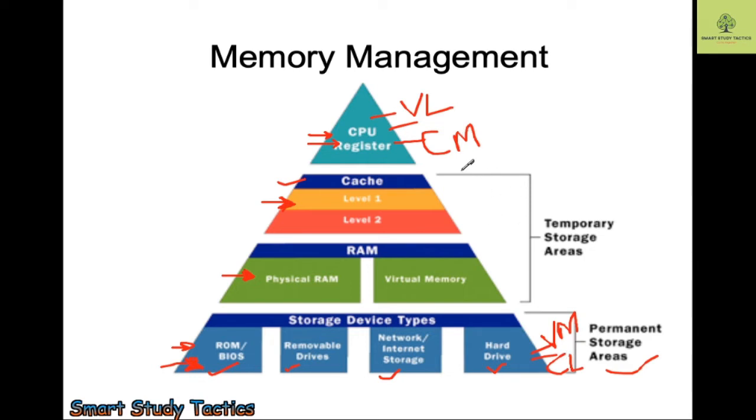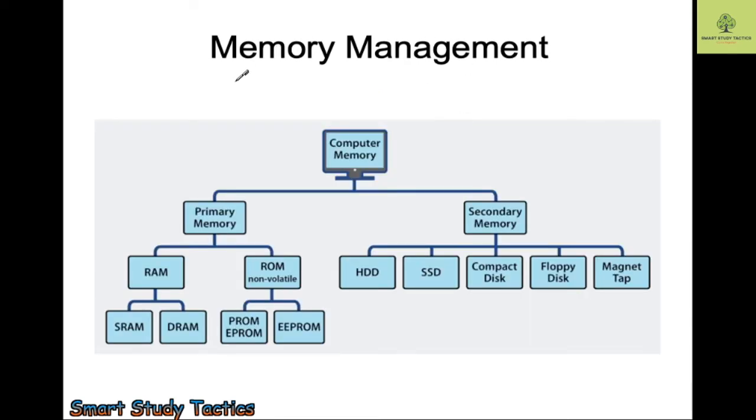So in this term you can understand the volume is low, volume is more, cost is more, cost is low. Means magnetic tape or your flash drive, your secondary storage, all these things you can purchase here, but the volume is low. Here the volume is more, so you can store more and more data, but here only a little amount of data will come. Are the things clear to you? I hope so. Now the memory management.